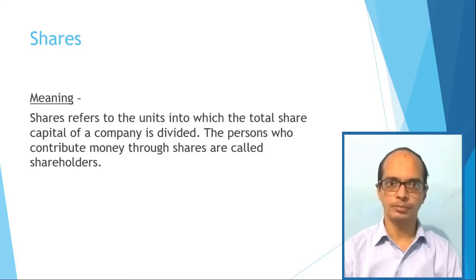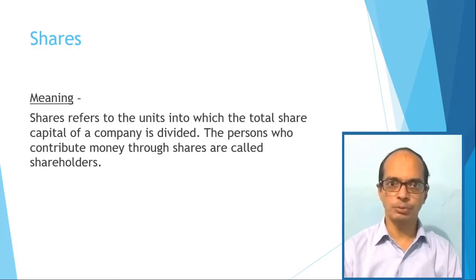For example, total capital of a joint stock company is rupees 50 lakhs. This capital may be divided into 5 lakh shares of rupees 10 each. And the persons who invest amount through these shares are known as shareholders. These shareholders are the owners of the company.